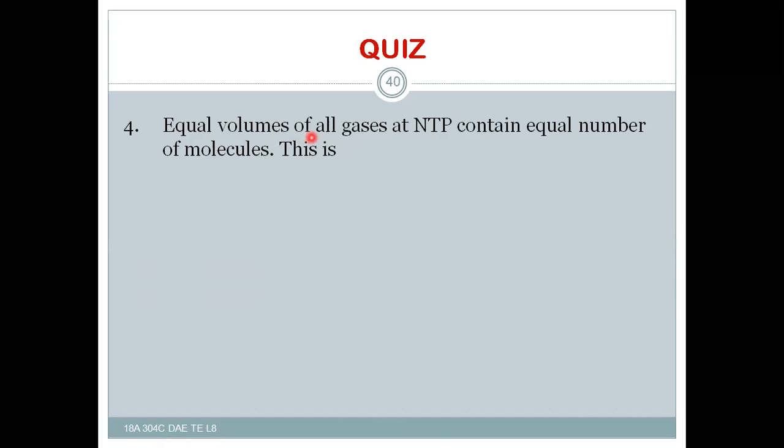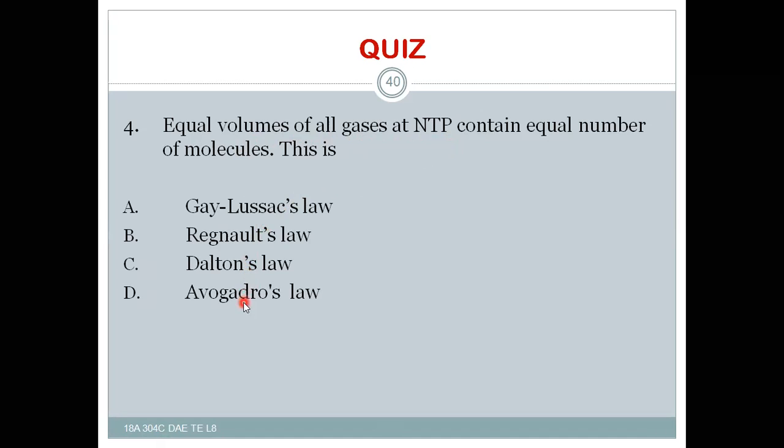Equal volumes of all gases at NTP contain equal number of molecules. This is Gay-Lussac's law, Reynolds law, Dalton's law, or Avogadro's law. You please recall, in this lesson we discussed Avogadro's law, Joule's law, and also another law, that is Reynolds law.